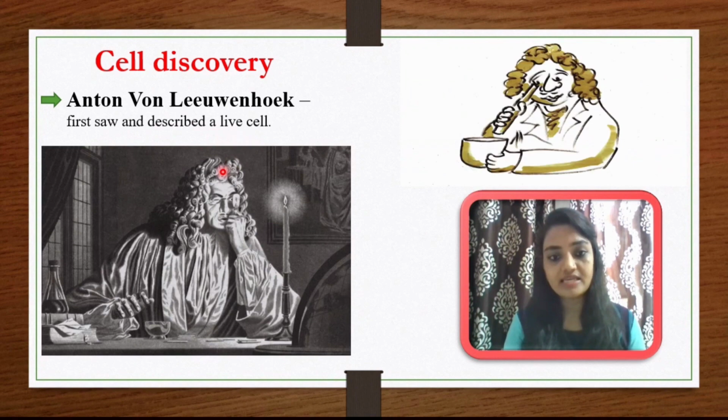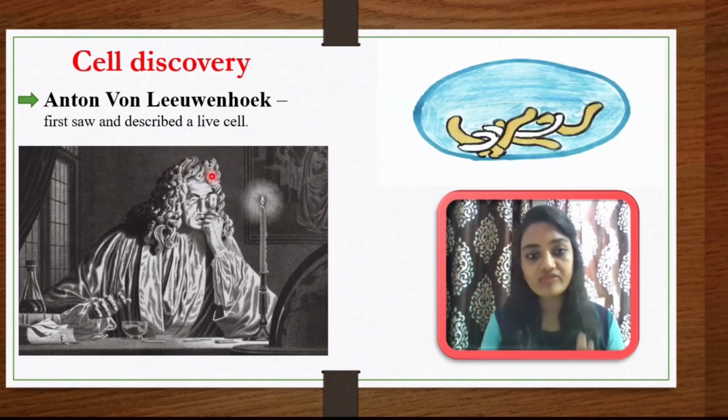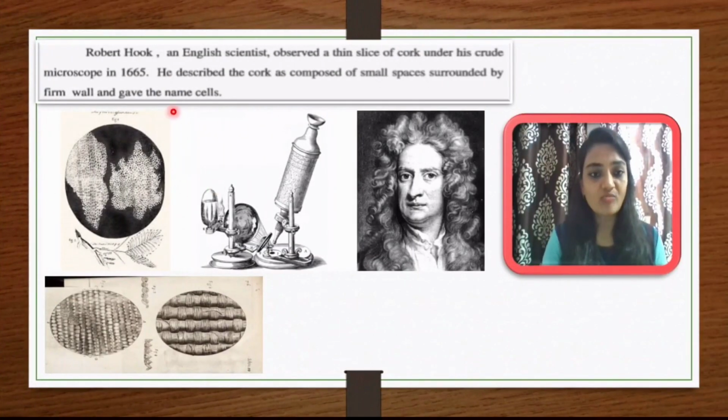He had observed a living cell. The second person was Robert Hooke. He was the scientist who first observed a cell in a non-living state. He was an English scientist who observed a thin slice of cork, a plant material, under his crude microscope. Here you can see the microscope, the initial level of a microscope. In 1665, he described the cork as composed of small spaces surrounded by firm walls. Here you can see box-like structures, and he gave them the name cell.